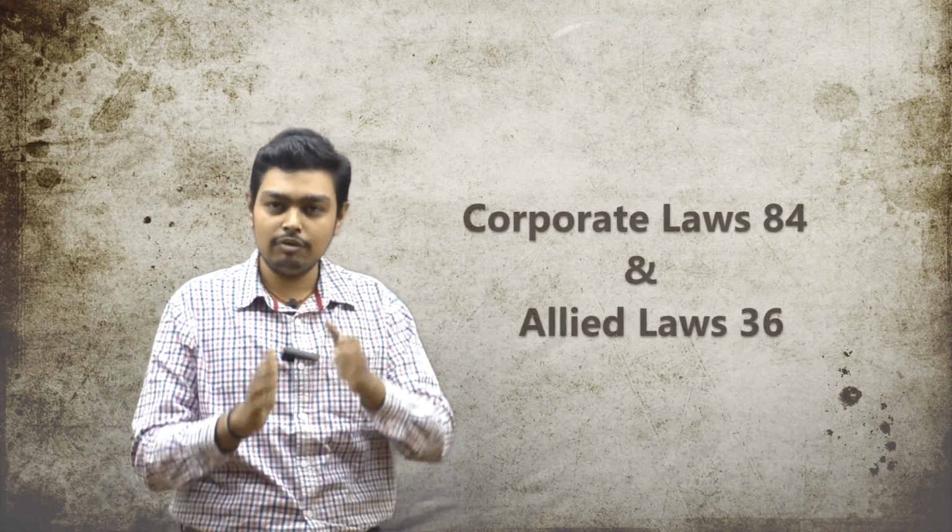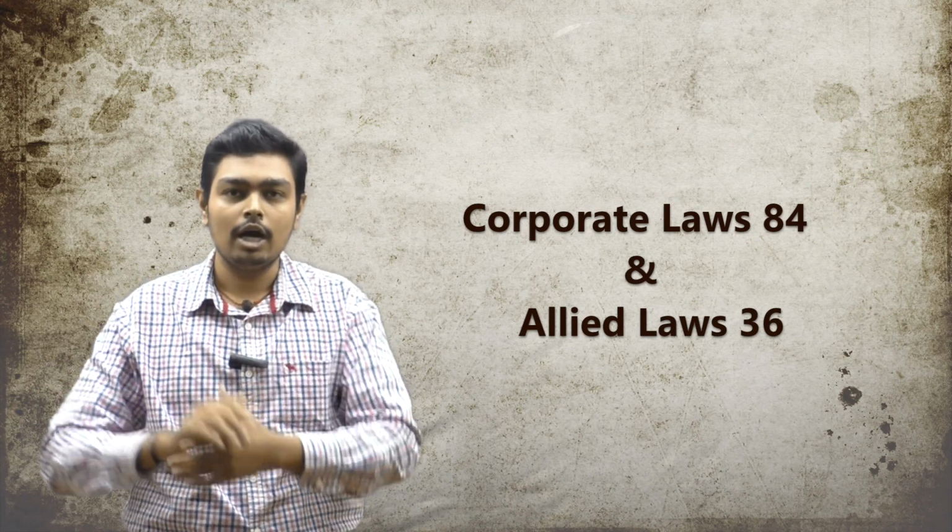Now in your exam paper, including the choice, the total is 120 marks. It should be somewhere around 84 and 36: 84 is for corporate law and 36 is for allied law. Now we should go to the content. I will tell you how many marks each chapter has, the weightage, and how to score.